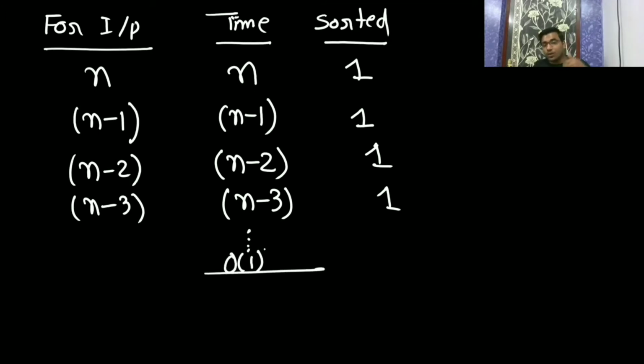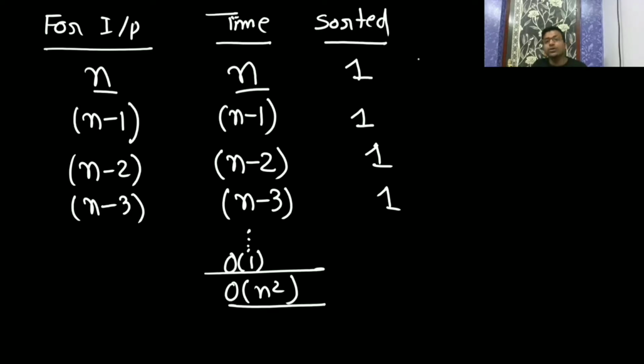Constant time. So you will add it. It is the sum of n natural numbers, which is going to take big O of n square. Because of only the partition algorithm, we are getting the worst case time complexity. In the case of quicksort, the time complexity is decided by the partition algorithm, because when the input is n, it takes time complexity n. So in the worst case, only one element is getting sorted.